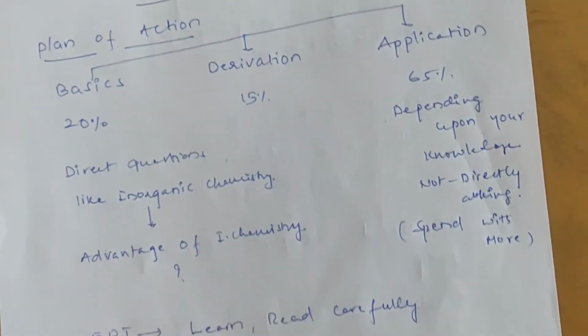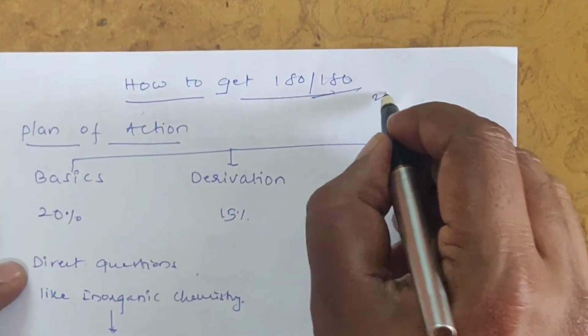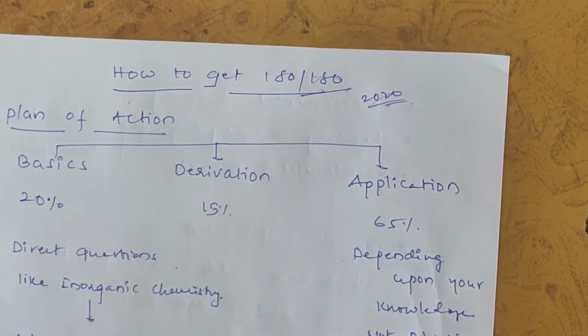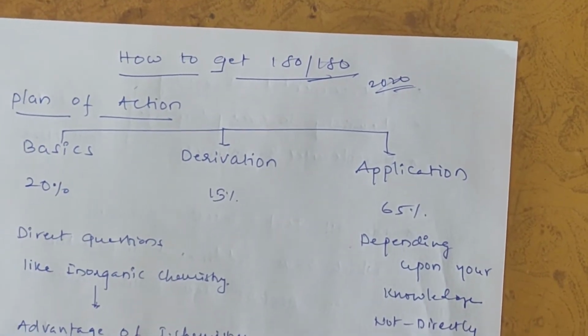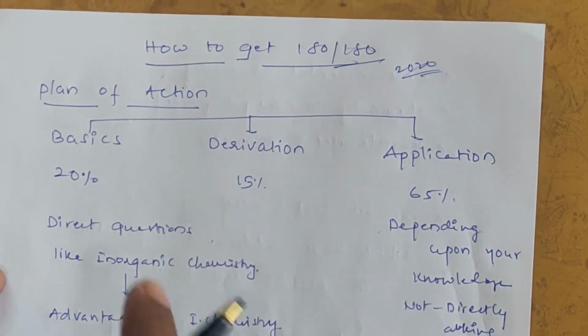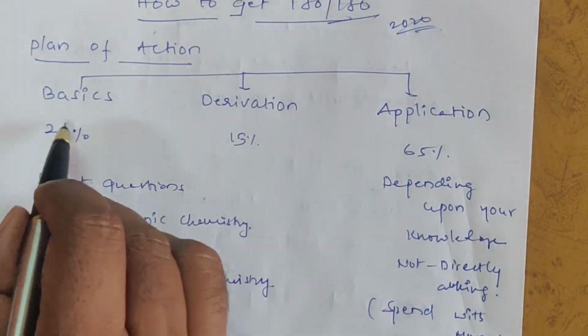And next, what is the plan of action? How to get 180 out of 180 in NEET 2020? What is the plan of action? Divide the basics. For every subject, not only chemistry but physics and maths also, divide into basics, derivation and application. So what are the basics?